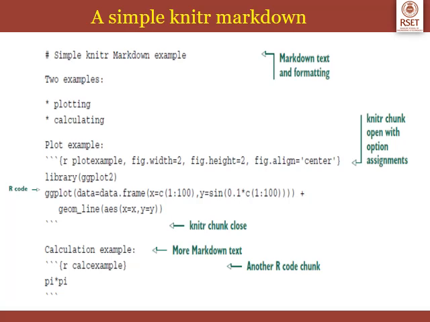Suppose you want to create a subheading, then you have to give double hash. If you want to create a sub-subheading, then you must give triple hash, and so on. So this is a markdown text, and next you have the next markdown text, "Two examples followed by plotting and calculating", which means that first we'll do a plotting, next we'll do a calculation, and then we start with plot example.